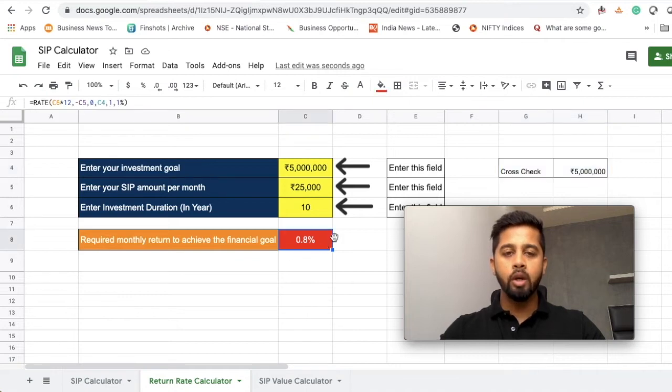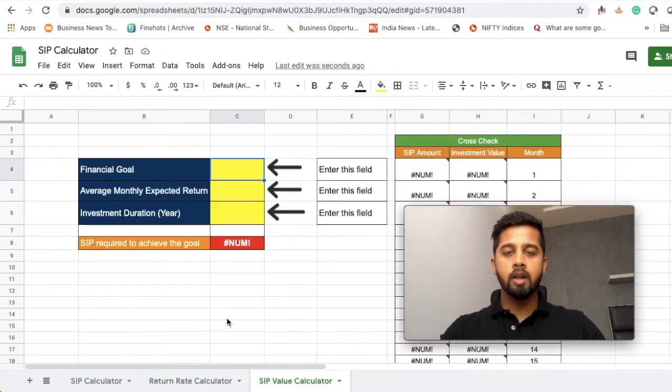So I will show you how to do this calculation. In the third part of this video, I will teach you how to calculate the SIP required to achieve the goal. So in this case, let's say you know your financial goal, let's say you also know your expected monthly return, as well as you know your investment duration. So what is the amount that you need to invest so that you can achieve your financial goal?